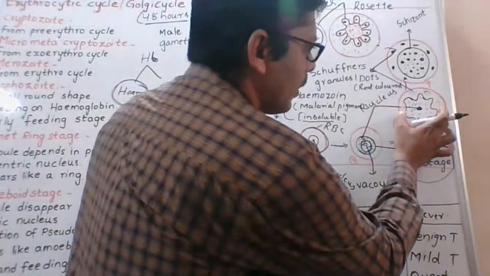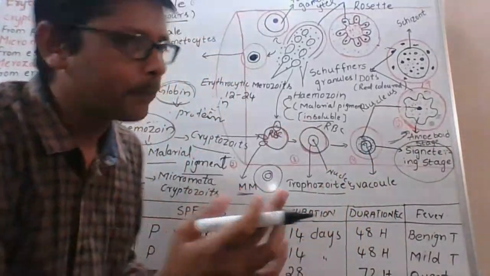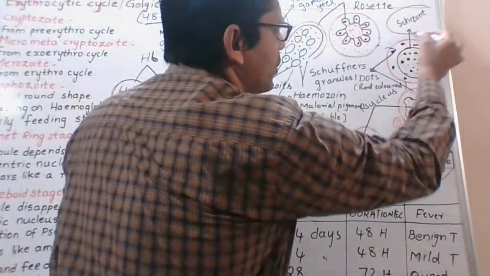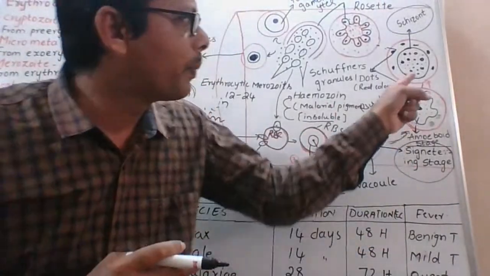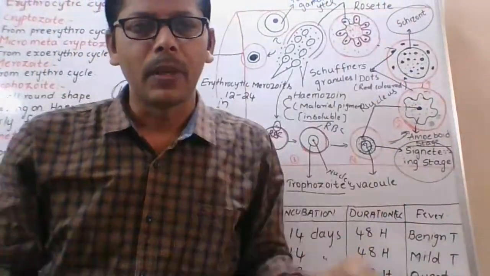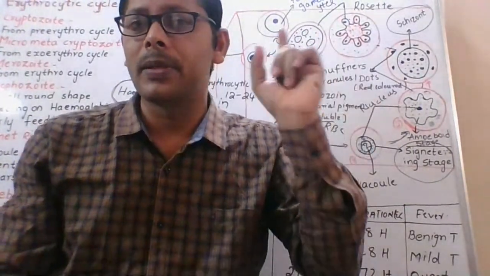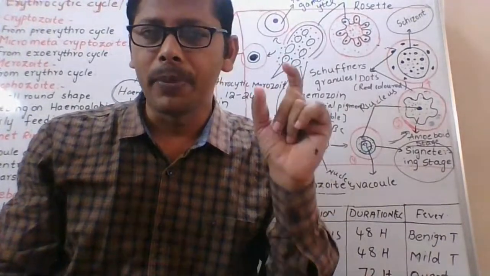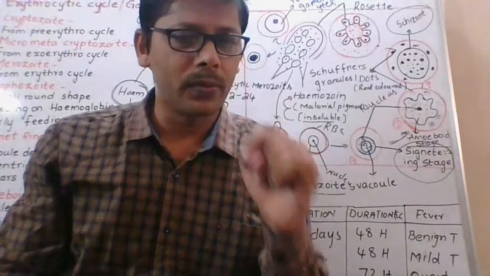After this, it increases in size and then becomes a schizont. You learned schizont yesterday also, in the pre-erythrocytic cycle as well as the exoerythrocytic cycle. In both cycles the schizont is formed from the trophozoite.